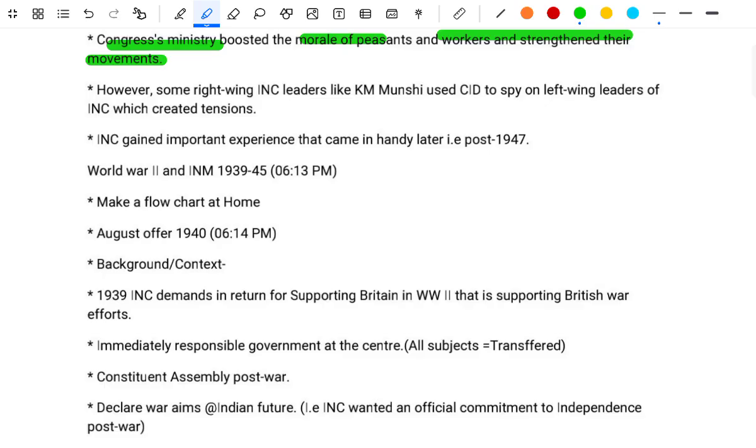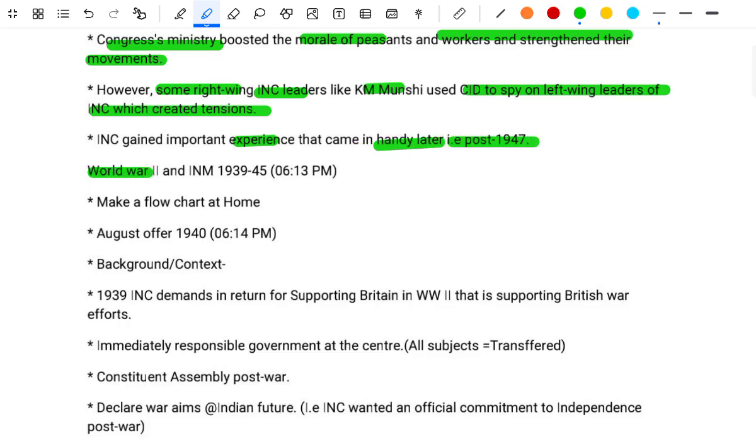However, some right wing INC leaders like K.M. Munshi used the CDM against the left wing, the SP, and the leaders of the NCM, which created tension. INC against the importance; experiences that come in handy later, post 1947.